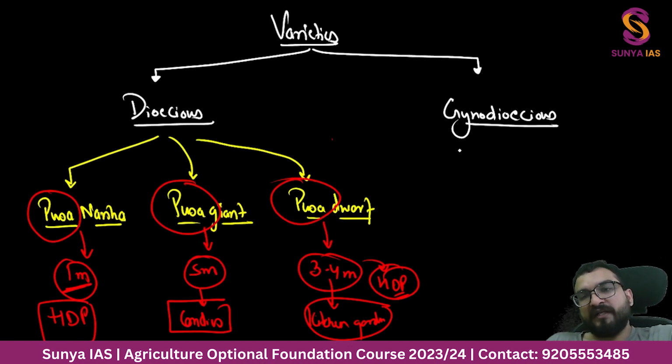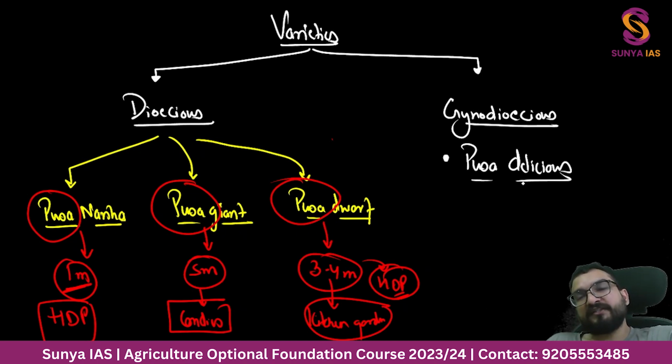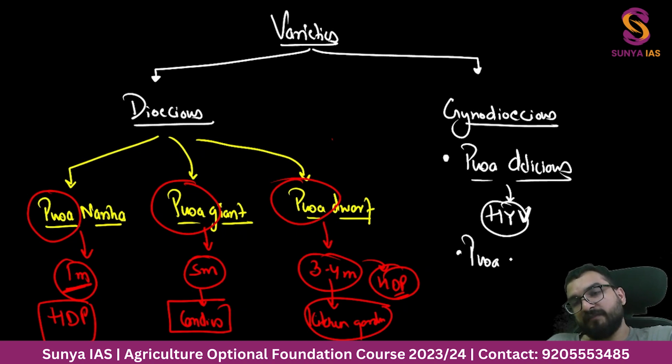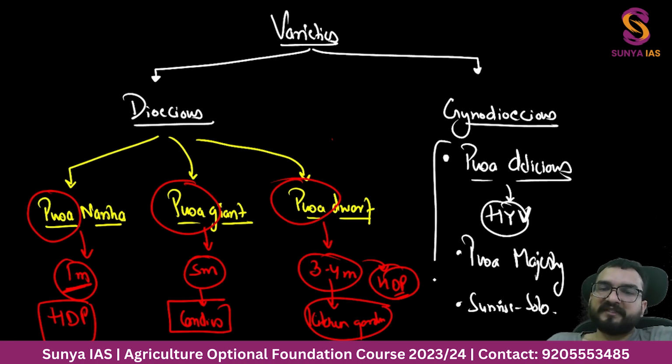Right, guys. Now in gynodioecious, you will find Pusa Delicious as the variety. And when you are growing gynodioecious varieties, automatically the yield will be high. It is known as high yield variety, guys, because this gives us one of the highest yields of papaya. Then another one over here is Pusa Majesty. One more we have over here, Sunrise Solo. This much is enough. You can remember Pusa Delicious, Majesty and Sunrise Solo, Nanna, Giant, Dwarf, CO5, CO2 varieties.